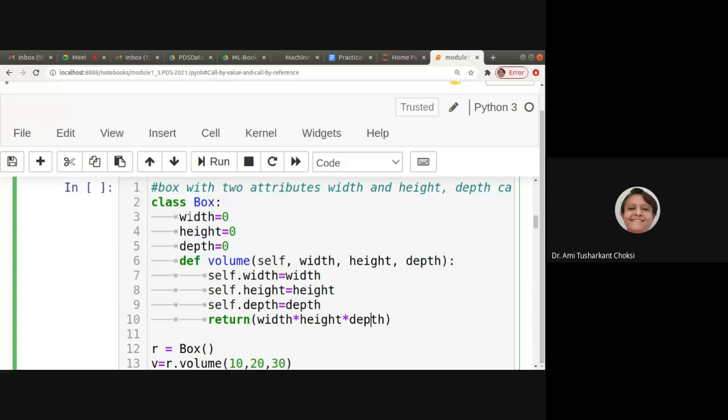Now here, width is equal to 0, height is equal to 0, depth is equal to 0. Are they written with any underscore? No. So they are public variables of this class.